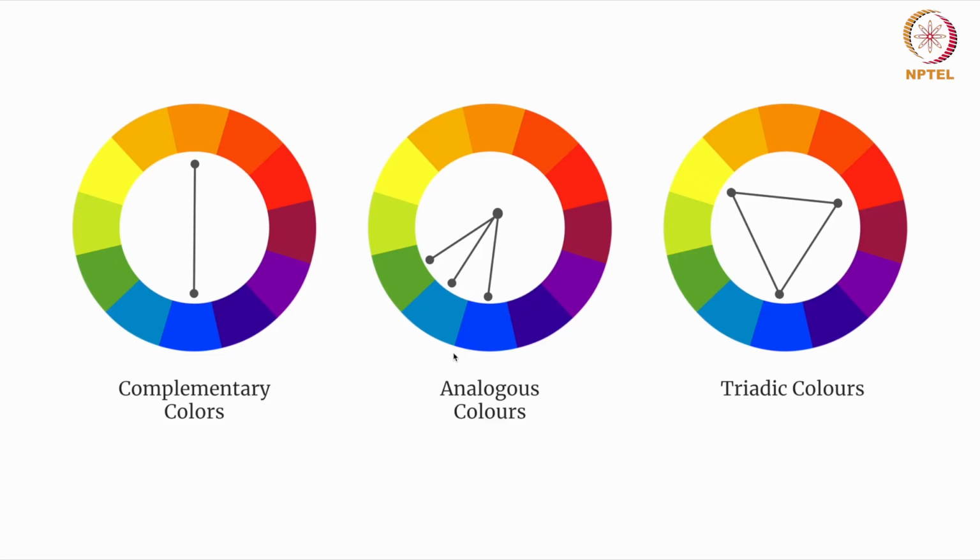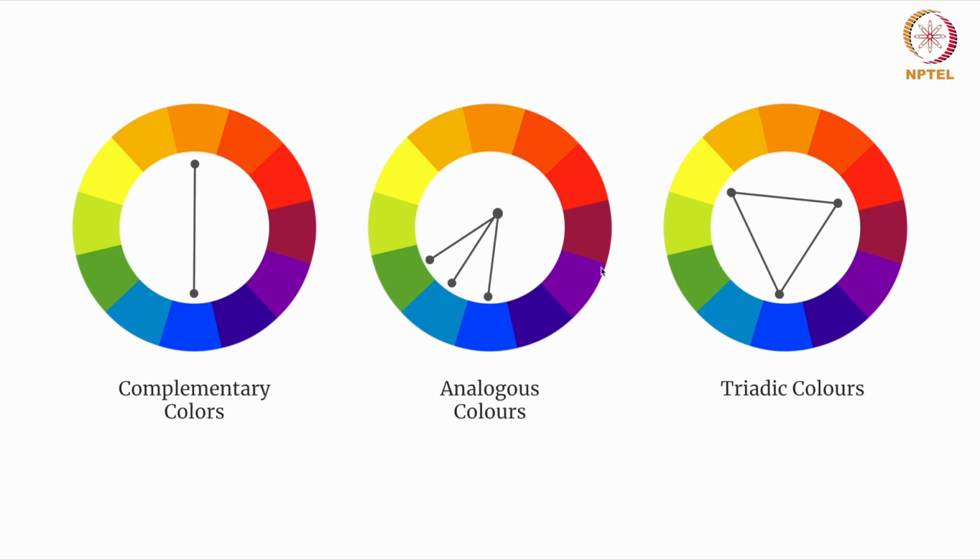Then there is analogous color, where a color and its adjacent colors are called analogous. These three are analogous, or these three colors are analogous, or maybe red, orange, and yellow are analogous colors. So any three, one color and its adjacent colors, become analogous colors.